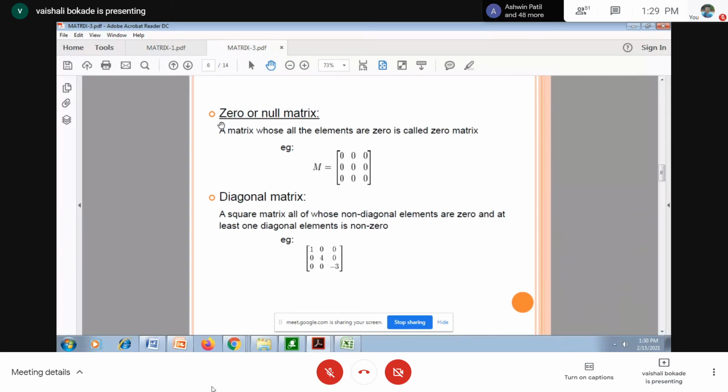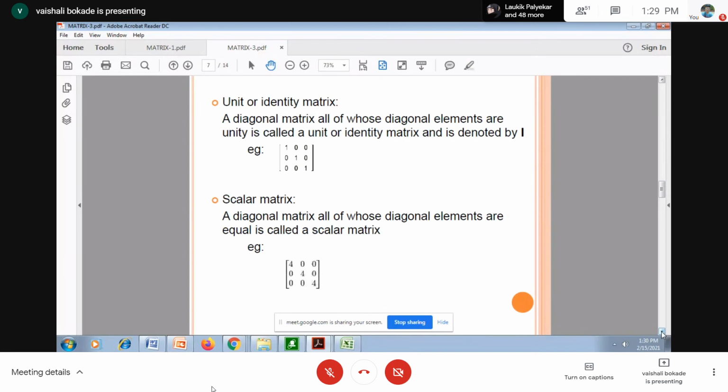Now I have the zero matrix or null matrix. A matrix having all elements as 0 is called a zero or null matrix. In a diagonal matrix, all non-diagonal entries must be 0, while diagonal entries may be 0 or non-zero. The unit or identity matrix, this is I3, and we may have I2, I3, I4 and so on. A diagonal matrix where all diagonal entries are 1 is called an identity matrix.